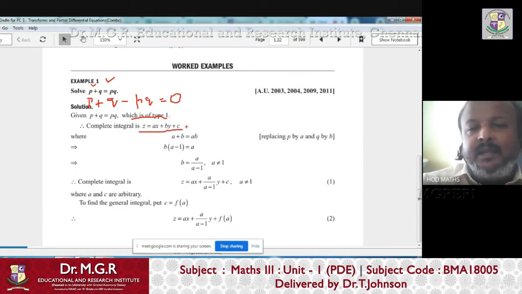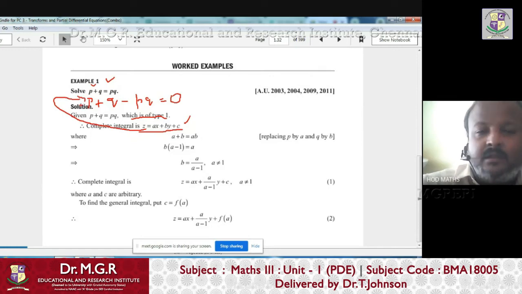But this is not a complete integral, because it contains more arbitrary constants. Suppose we assume this as a solution. If this is a solution and you differentiate it, you should get back to this. That is the idea. If you assume something as a solution, the important thing is that if you differentiate it, you should get back to the original PDE.